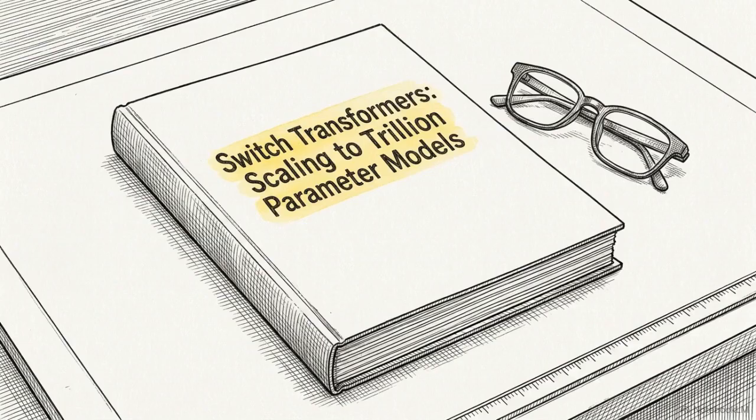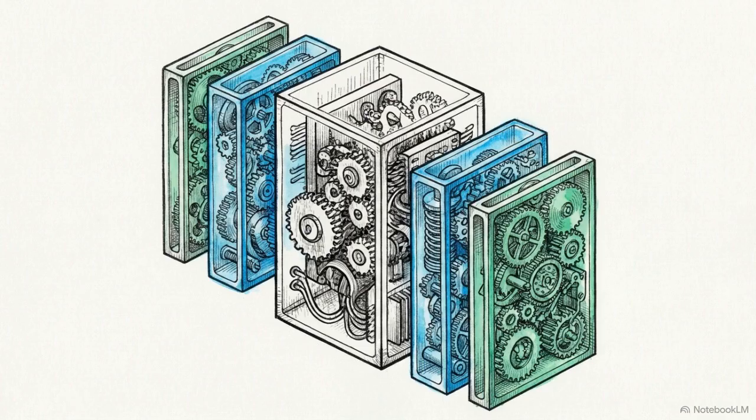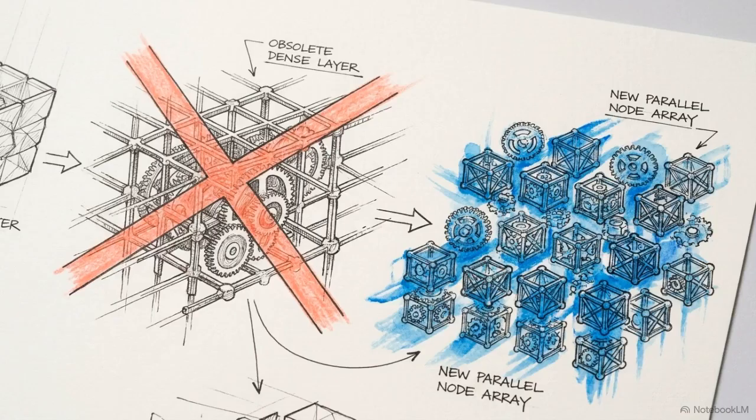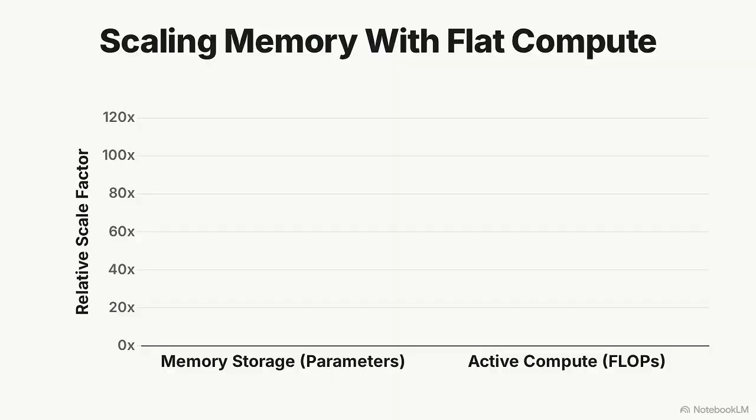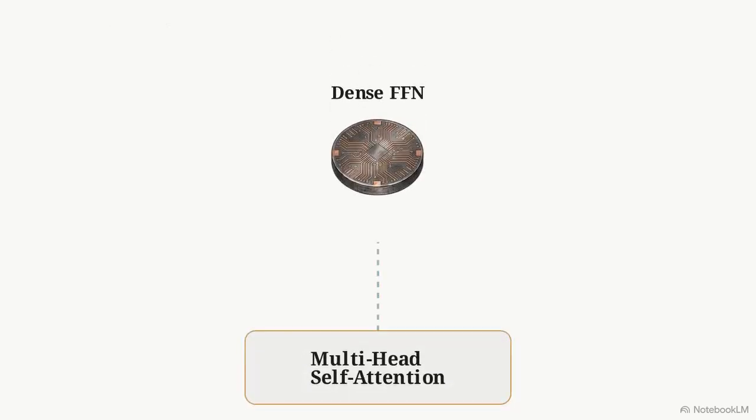In 2021, a team led by William Fedus designed a way around this bottleneck with the Switch transformer. Their architecture introduces a concept called simple and efficient sparsity. It acts as a mechanical lever to break the one-to-one lock between total parameter count and per-token execution. To build a 1 trillion parameter model, the architecture itself has to change. We have to design a system that can grow massively in memory storage, while keeping the active per-token compute roughly flat. The Switch transformer makes a highly specific surgical edit to the standard block.